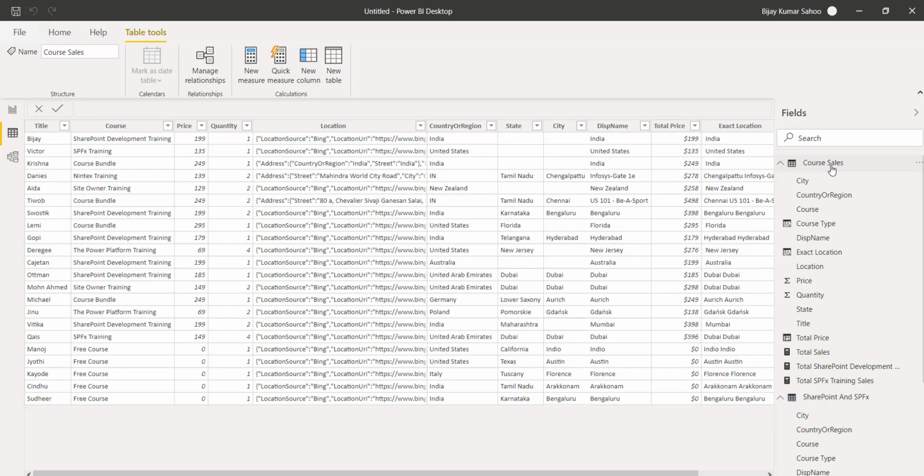I'll go to my original table, which is course sales, and on this we will create a row filter by using the CALCULATE function.